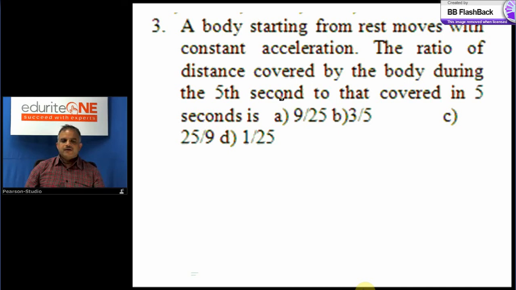Okay, no problem. Let us do the very popular problem in mechanics, motion in one dimension. The body starting from rest moves with constant acceleration. Ratio of the distance covered by the body during the 5th second to that covered in 5 seconds is. Now, what do you mean by distance covered during and in? What is the difference? I will tell you.